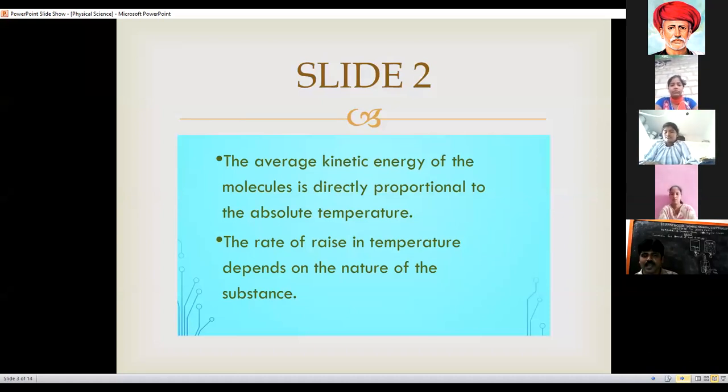Now, in today's class, we discuss about how can we calculate the amount of heat energy. That is very important. So, how can we calculate the heat energy? That is the formula. How can we derive that formula? That is our today's class.